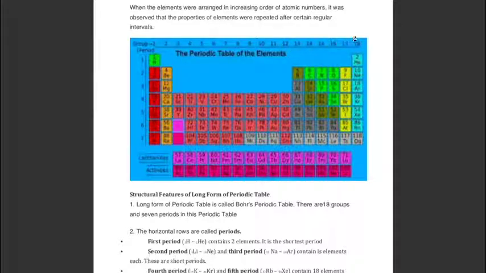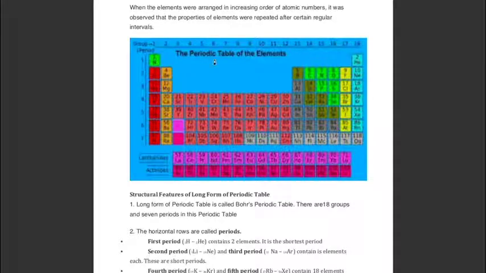Group number 13 to 18 are called P block elements since the valence electron enters the P subshell. Group number 3 to group number 12, the middle ones, are called D block elements as the last electron enters the D subshell, and lanthanoids and actinoids are called F block elements because the last electron enters the F subshell.